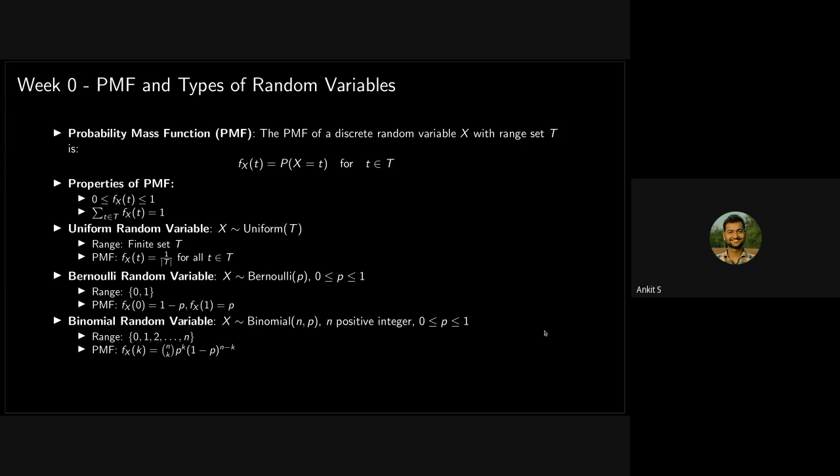Okay. So PMF, what is a PMF? You have already seen this in statistics 1, but nevertheless, I will discuss. So we have a random variable. We saw that whenever you are doing some experiment, there are some outcomes. We put all of the outcomes in a set and we call that a sample space. When you take some subsets of that sample space, we call them events.